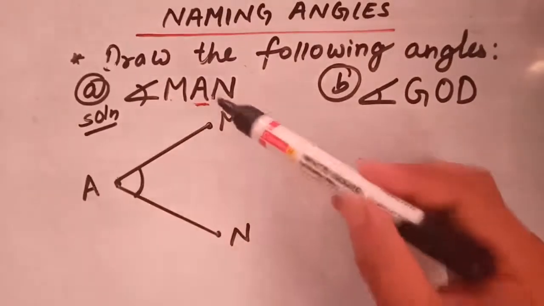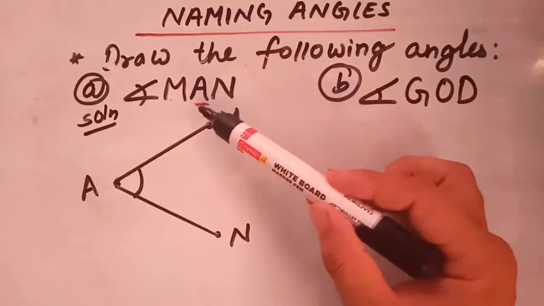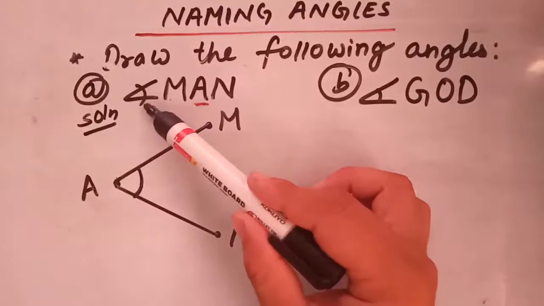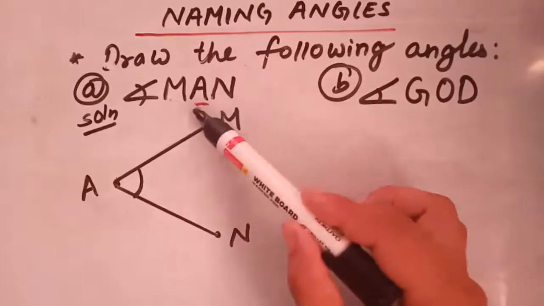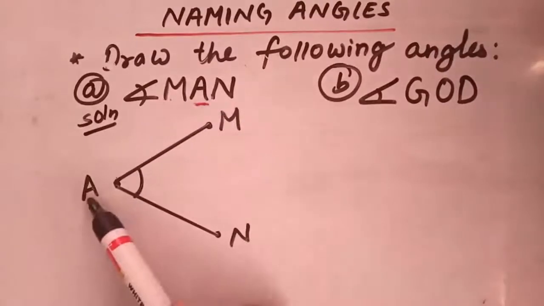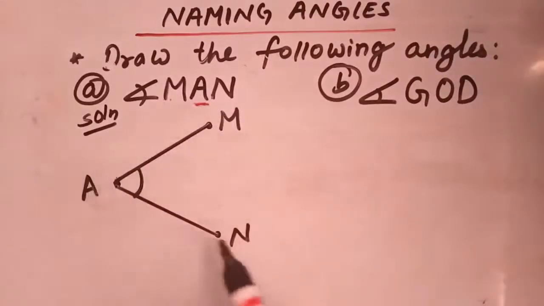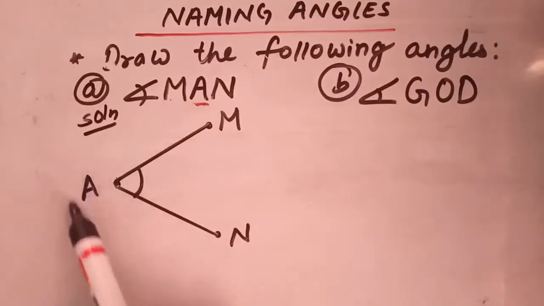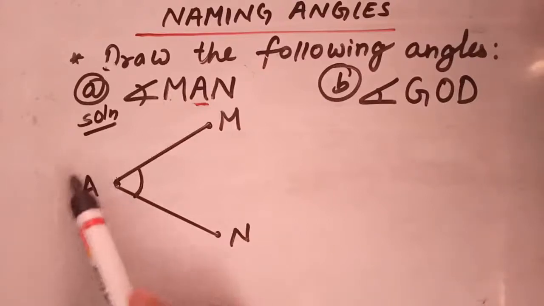So students, you can check it. As the question had asked us to draw angle MAN where A is your vertex. Here you can see MA and NA, they have met at point A, so the meeting point is your vertex. A is your vertex.